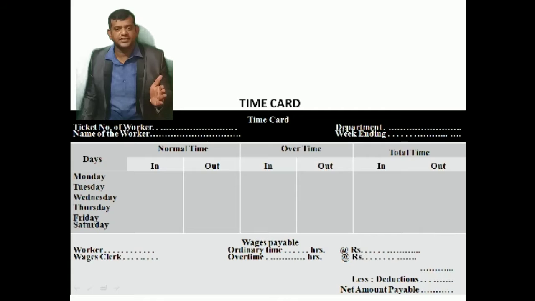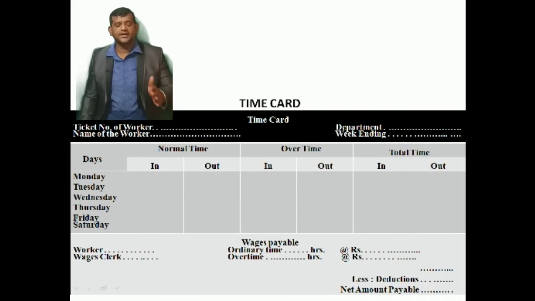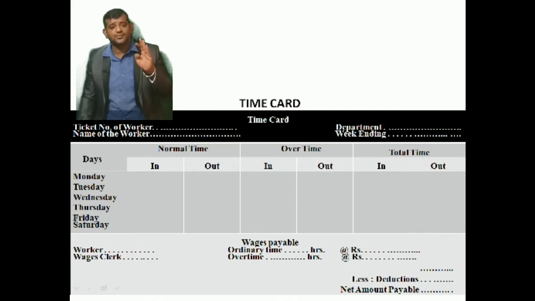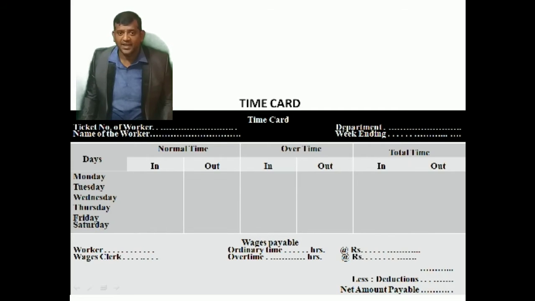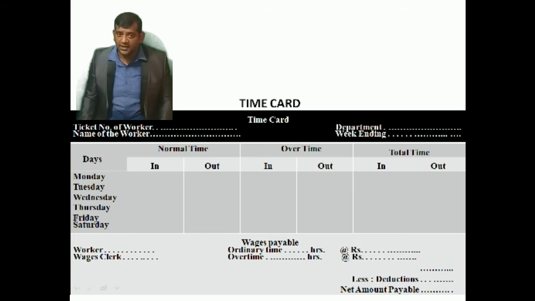The same procedure is repeated at the time of departure: the worker puts the card in the device and the machine prints the time of departure, that is, out time. This card helps to determine the time spent by the worker, and the worker's wages are calculated according to the time recorded by the machine.